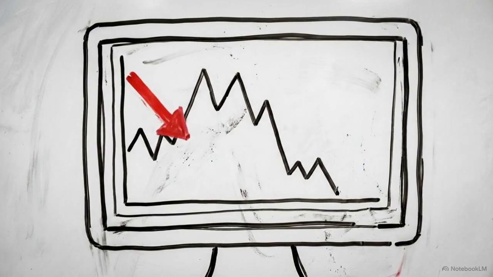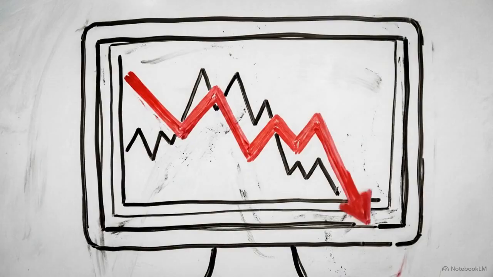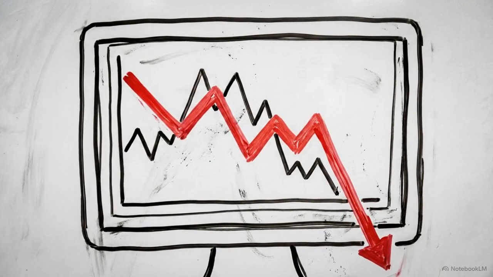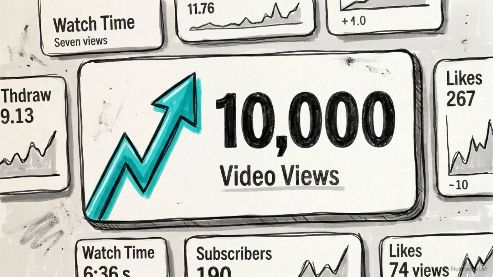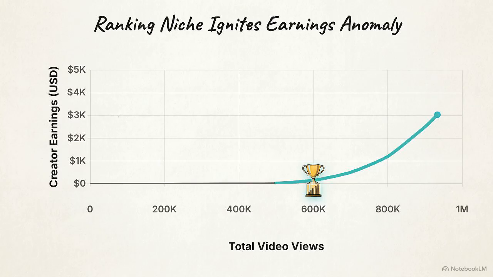Google search data for YouTube automation has dropped to its lowest point since early 2022. Interest in starting these channels is hitting a multi-year floor, but creator payouts are moving in the opposite direction. This chart tracks video views against creator earnings, highlighting a recent anomaly in the algorithm. For the right type of content, creators are currently earning over $4 for every 1,000 views on a single YouTube